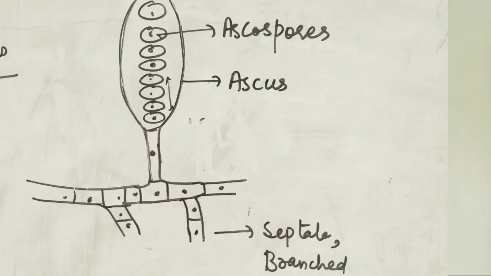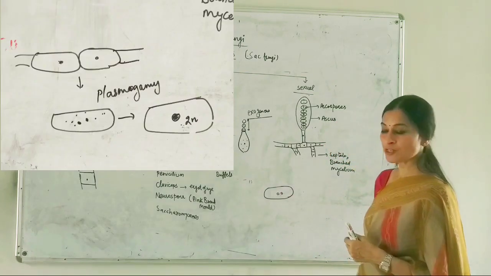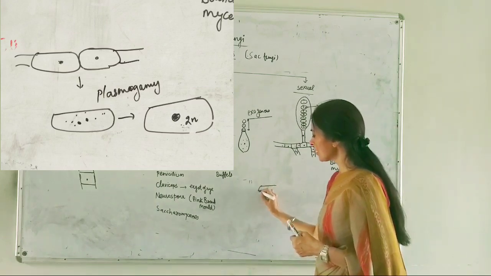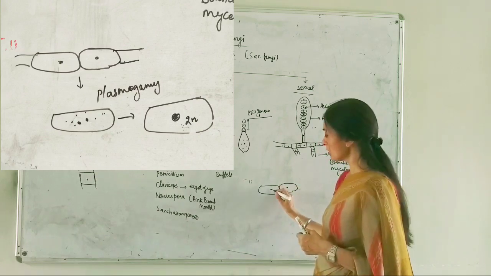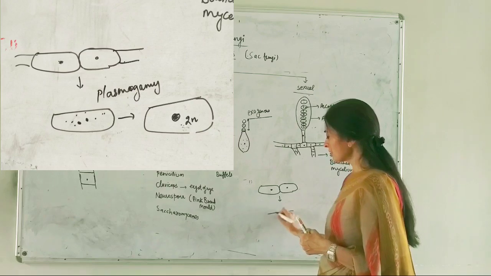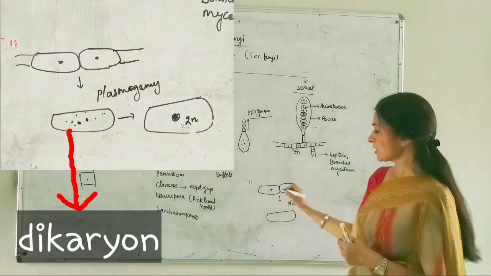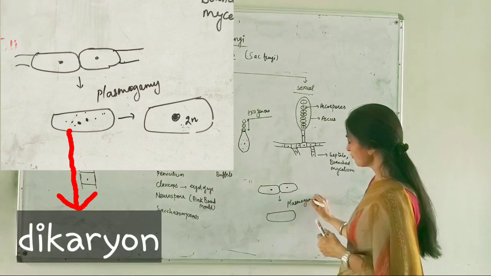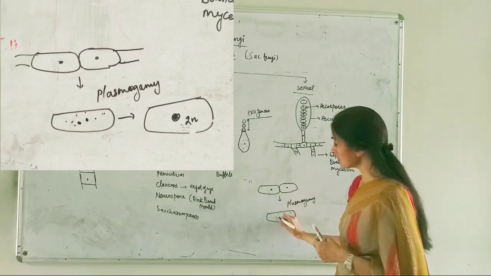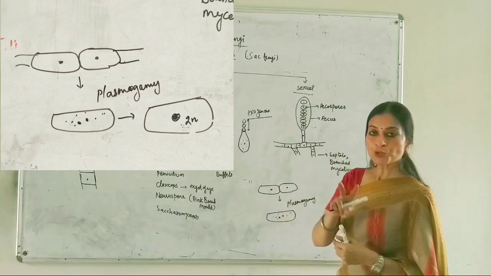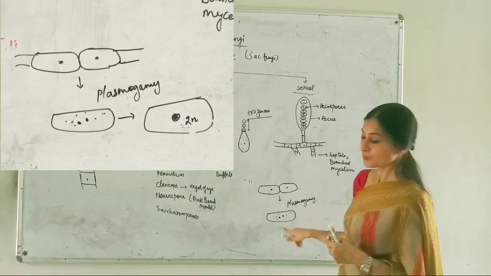Suppose this is the cell having two nuclei. Dikaryon phase is there. First of all, let's draw a single cell, and then it is going to fuse during sexual reproduction. This fusion will make the content of two cells mix with each other. Plasmogamy is the first event. Plasmogamy means only fusion of the cytoplasm is going to take place, and we will have two nuclei in the single cell. This is the dikaryon phase.